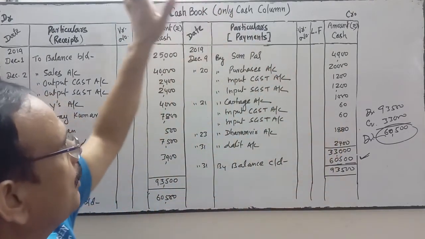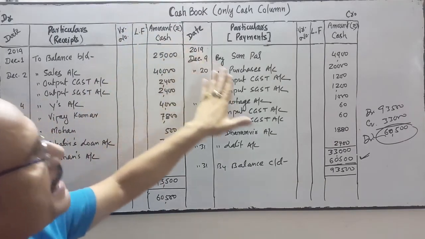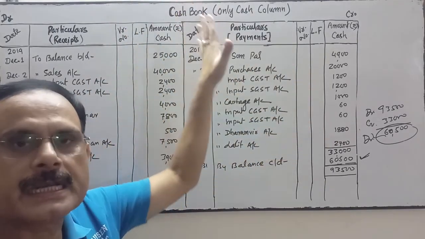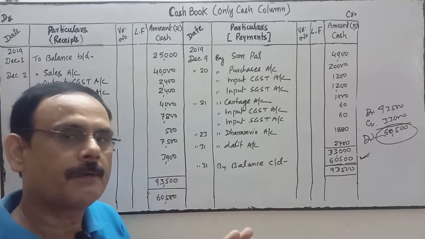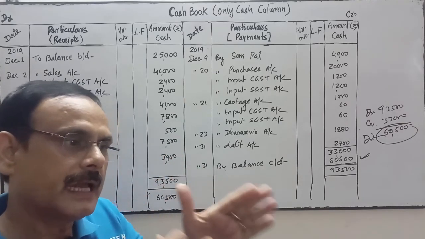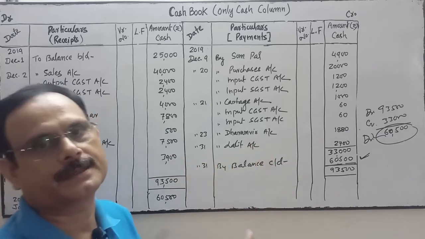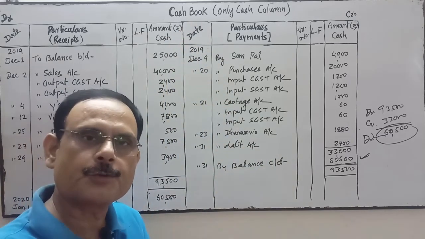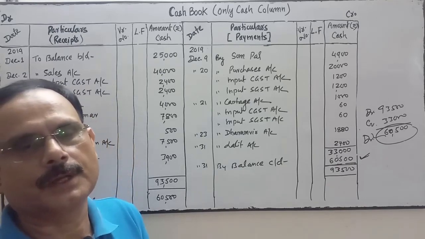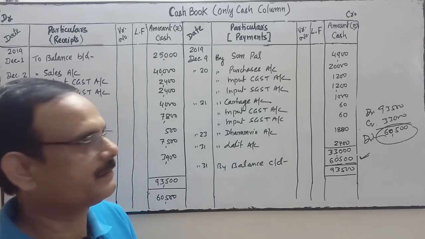Cash book is also a journalized ledger. It is called a journalized ledger. It plays the role of journal as well as the role of ledger. So when we are preparing a cash book, it means we are not going to prepare the cash account. We are not going to prepare the ledger of cash.